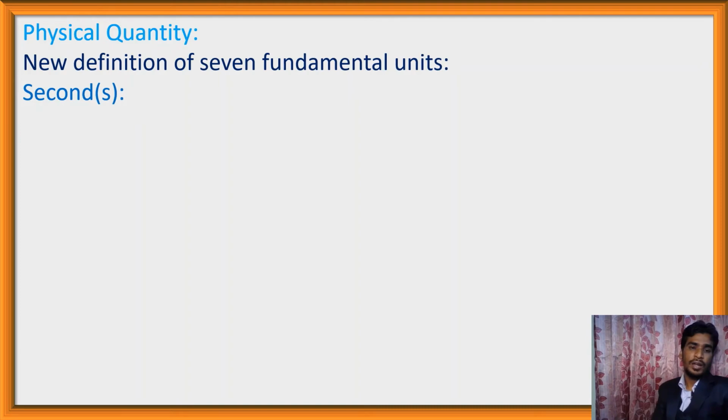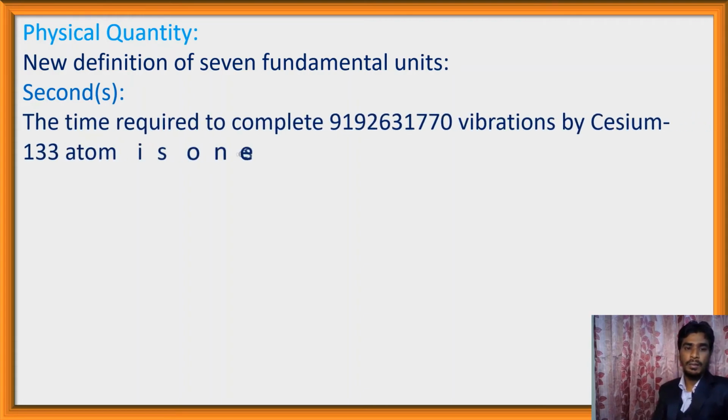Second, and the symbol of second is s, and it is the unit of time. We know it. The international unit of time is second. The time required to complete 91926317770 vibrations by cesium 133 atom is 1 second. That is, in 1 second, cesium 133 atom completes 91926317770 vibrations.